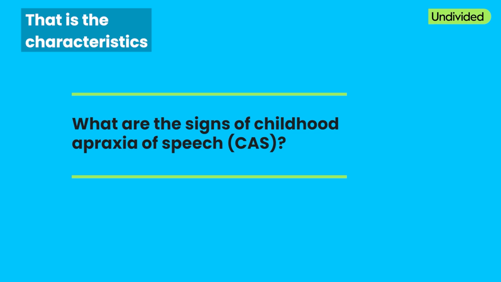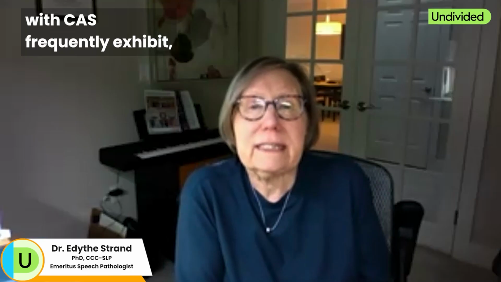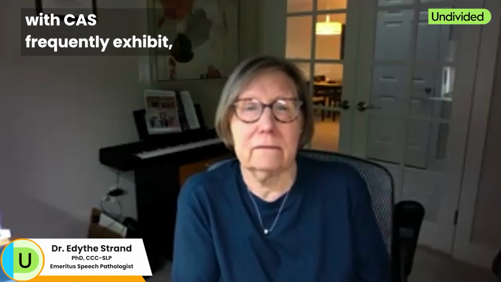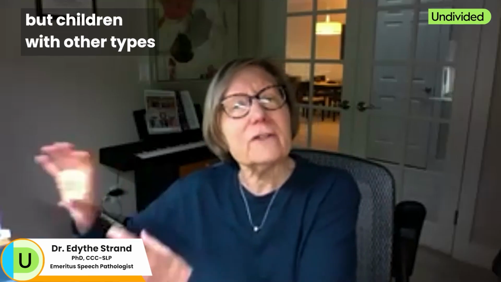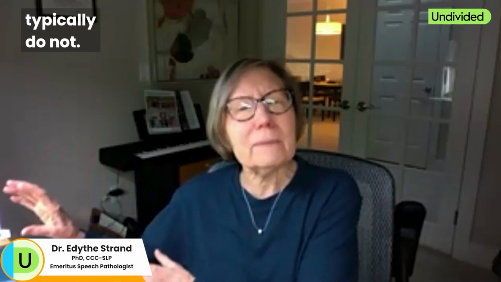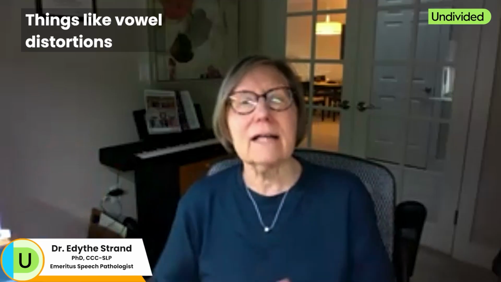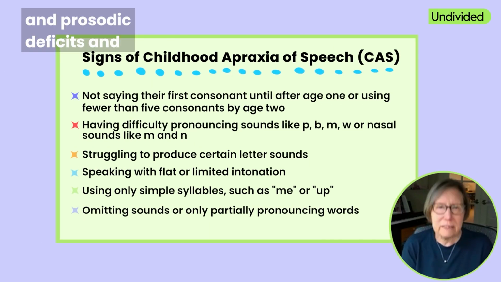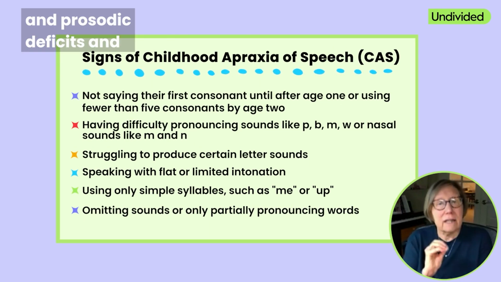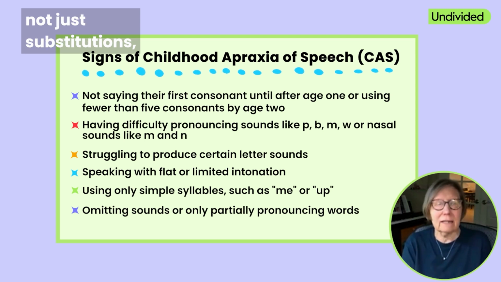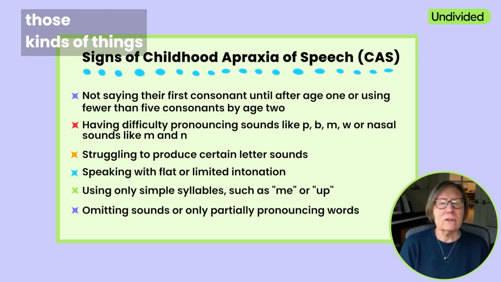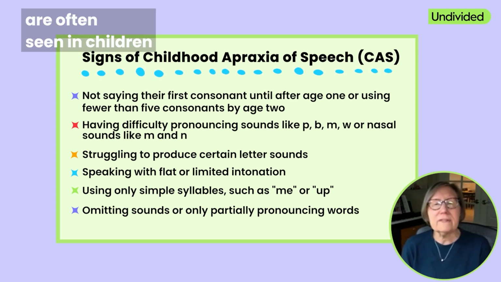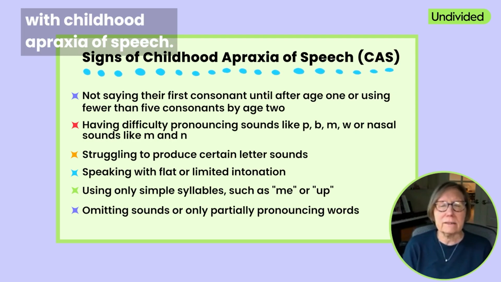Those are the characteristics that children with CAS frequently exhibit, but children with other types of speech sound disorders typically do not. Things like vowel distortions and prosodic deficits and consonant distortions, not just substitutions. Those kinds of things are often seen in children with childhood apraxia of speech.